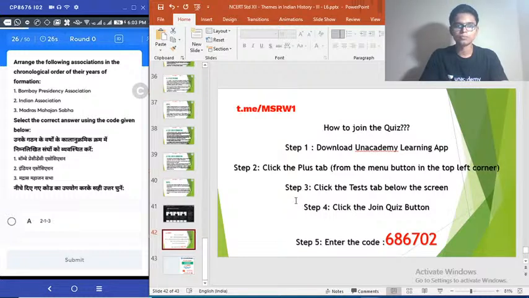Question 26. Consider the following associations, arrange the following associations in the chronological order of their years of formation. 1. Bombay Presidency Association. 2. Indian Association. 3. Madras Mahajan Sabha. Select the correct answer using the codes given below. Okay, 26th question is going on.